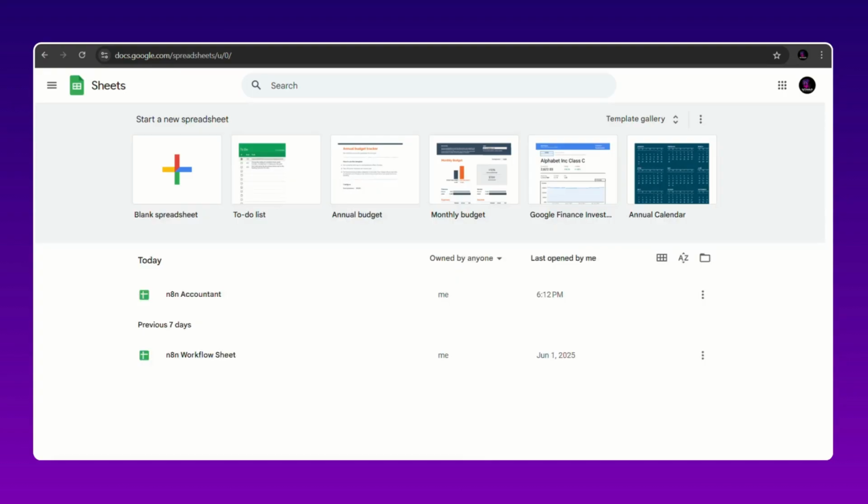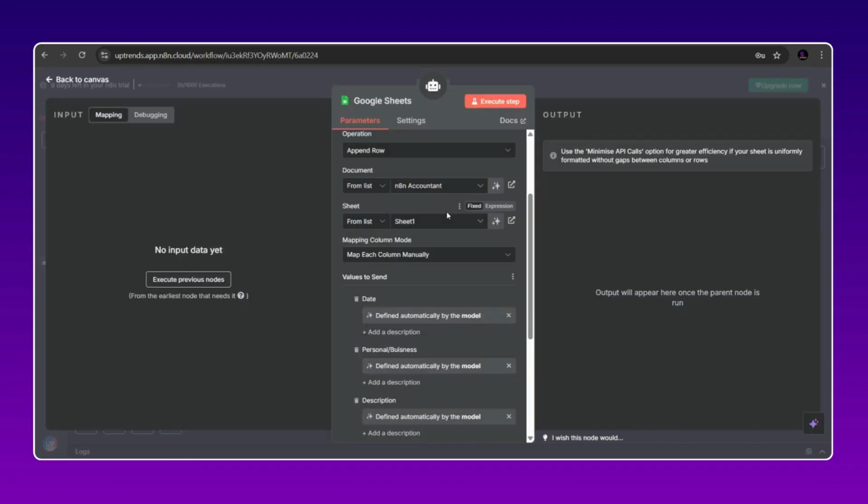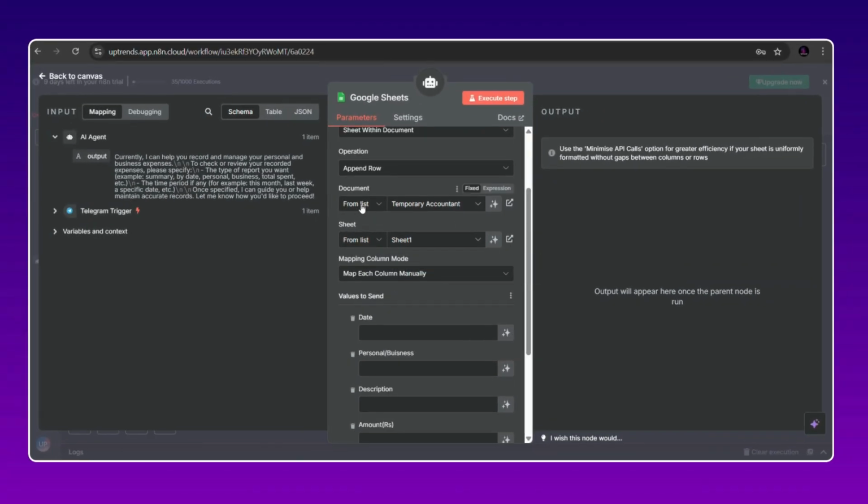For that, you need to create a blank spreadsheet for yourself, and you can name it whatever you prefer, like temporary accountant. I would write it as ACC. The sheet name is Sheet 1, let it be like that only. You need to select that one, temporary accountant. So this is now done. Since you have just connected your document, now it's time for the sheet. You need to connect the same sheet where you want all the things to be updated.